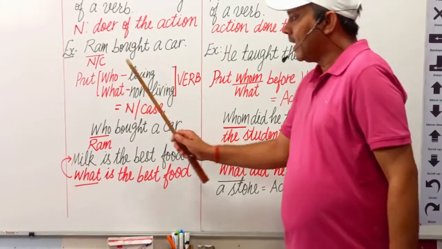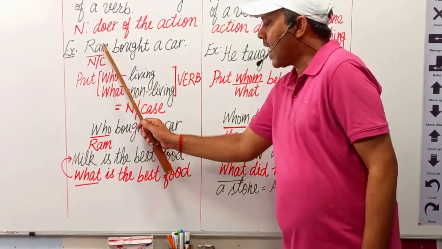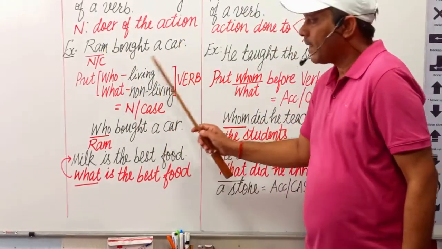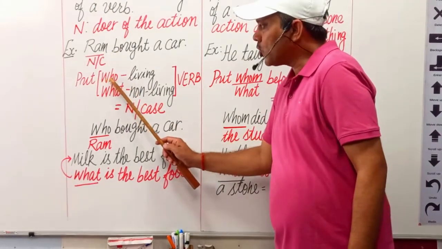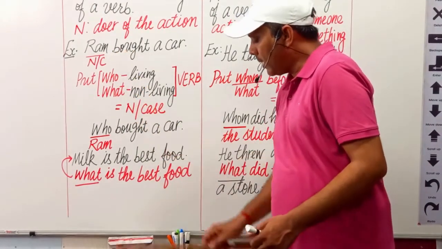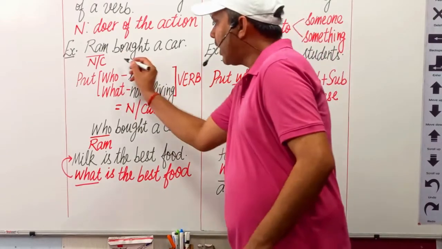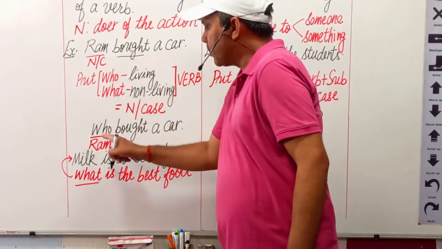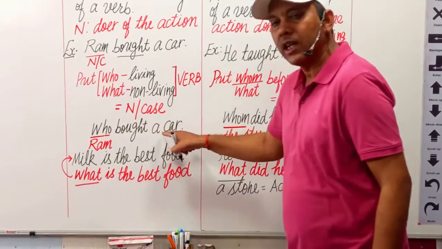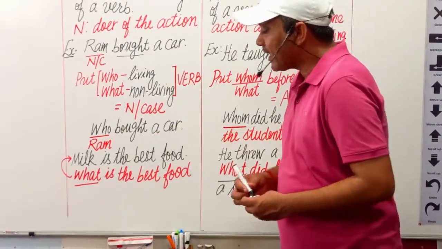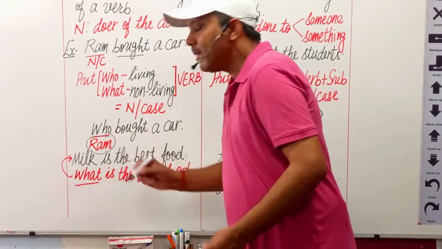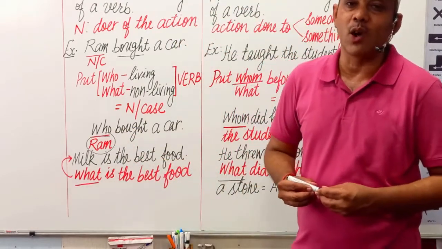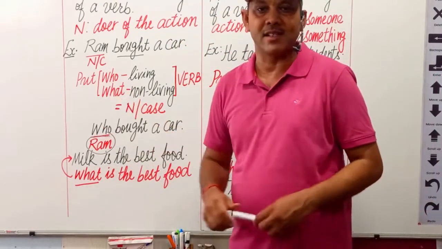For example, this is the sentence, Ram bought a car. Put who, because Ram is a living thing, put who before this verb bought. इस वर्ब bought से पहले हम who पुट करेंगे, who bought a car. Then we get the answer Ram. That's why Ram is the nominative case of noun in this sentence.